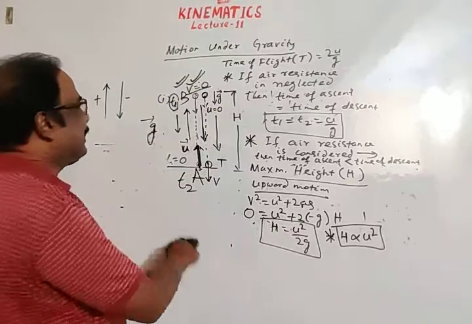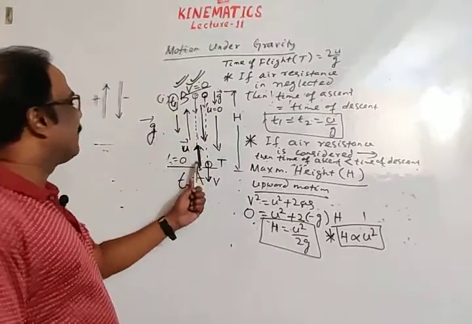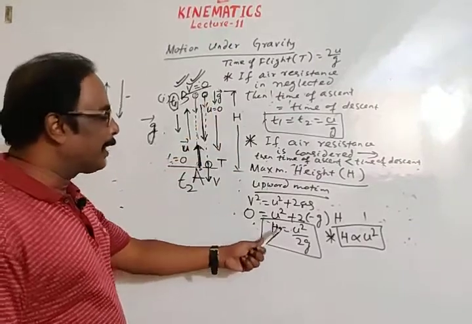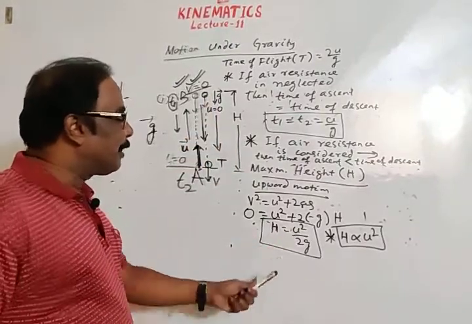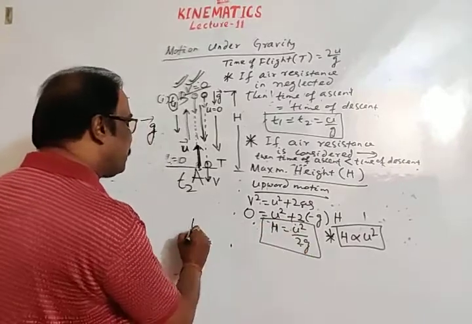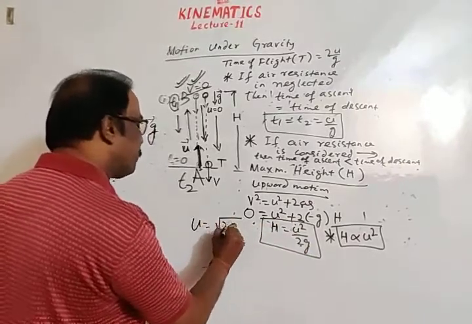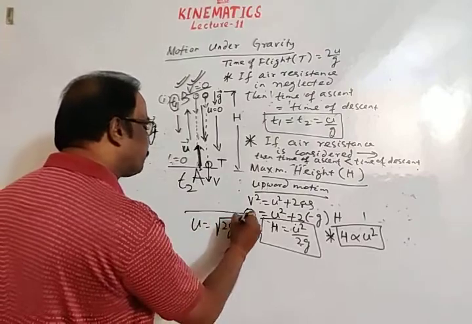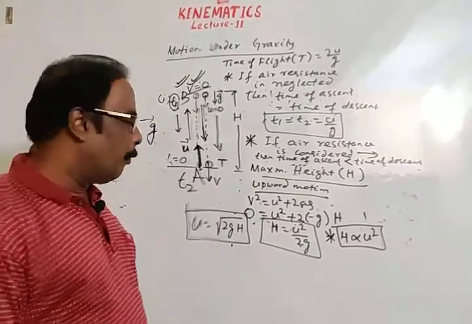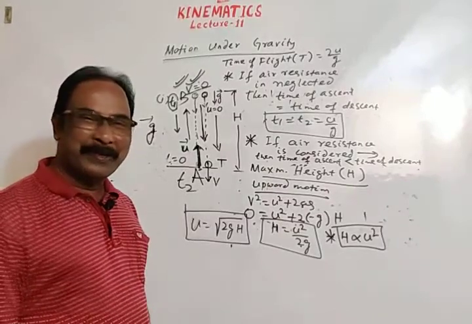Next, this is the first case: a body thrown in vertically upward direction. Another point you will get from it, h is equal to u square by 2g. So u is equal to the square root of 2gh. Sometimes it is a very fundamental question, an oral question.